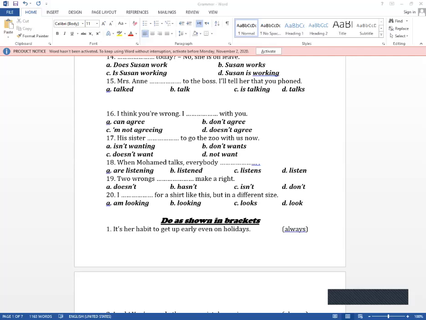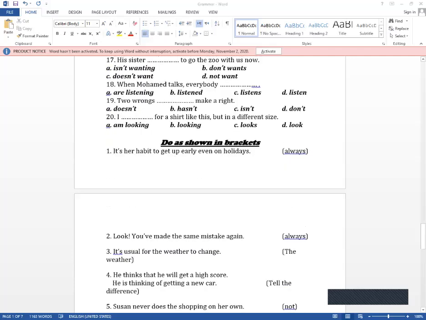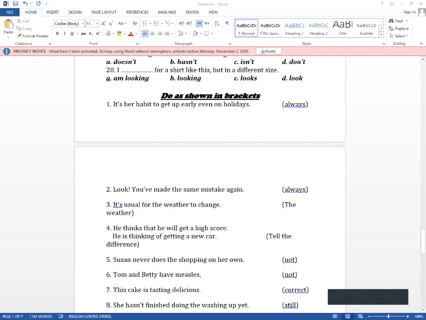Do as shown in brackets. Number one, it's her habit to get up early, even on holidays. She always gets up early, even on holidays. Number two, look, you have made the same mistake again. This sentence could be answered in two different ways. I can say you always make the same mistake, or you are always making the same mistake.